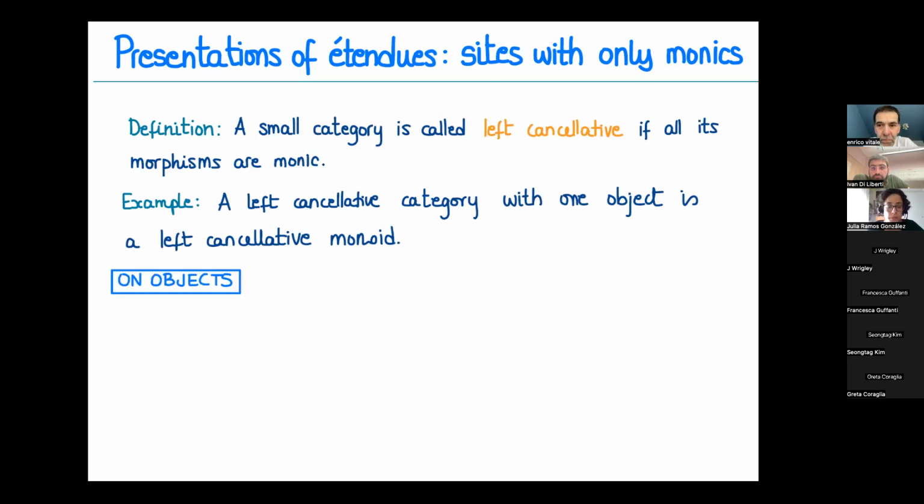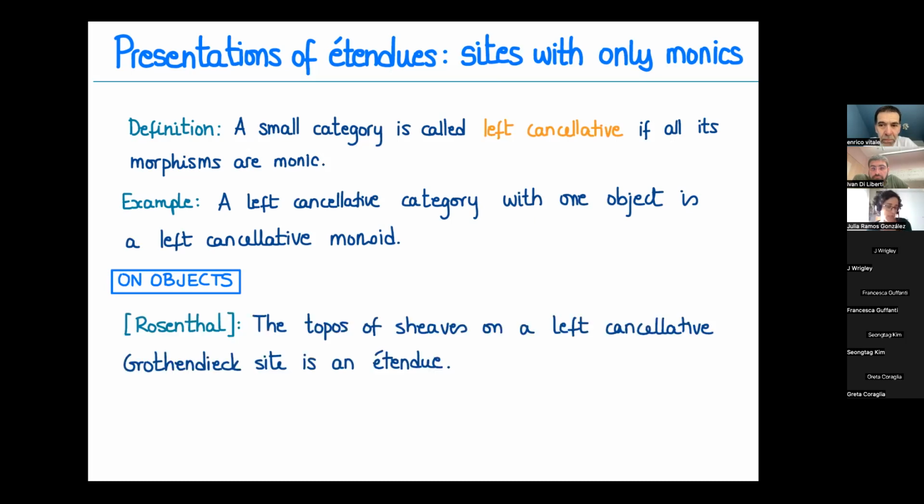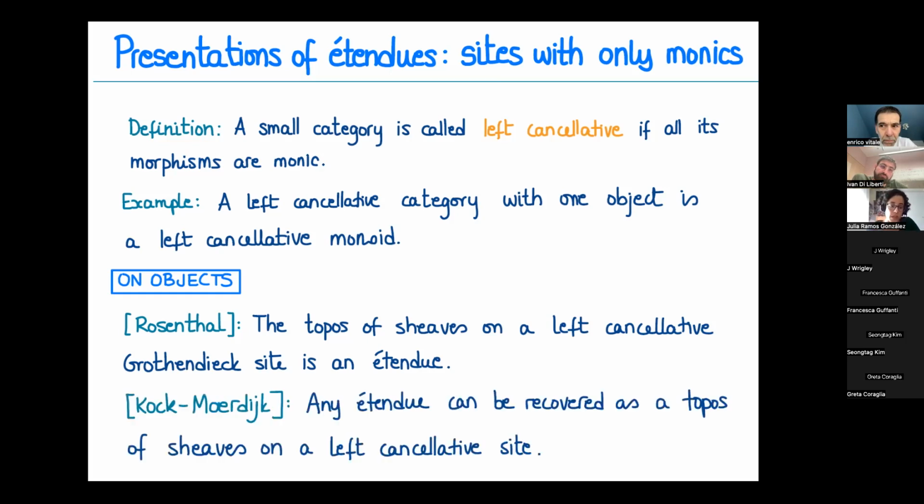And we have a presentation at the level of objects. Rosenthal proved that the topos of sheaves on a left cancellative Grothendieck site, so we have a Grothendieck site whose underlying category, forgetting the topology, is a small category with only monic maps, is an étendue. And the other way, we have the result by Kock and Moerdijk that proved that any étendue can be recovered in such a manner. So we have these nice presentations at the level of objects.